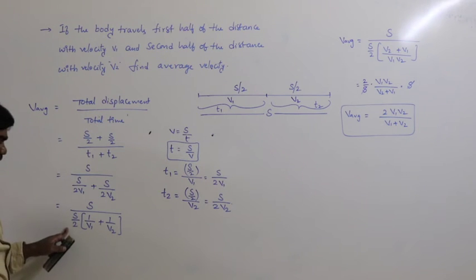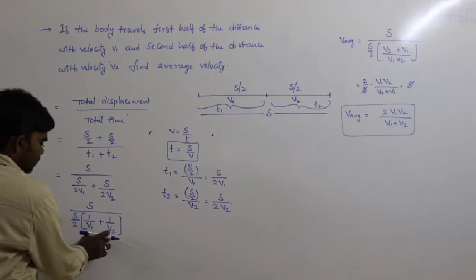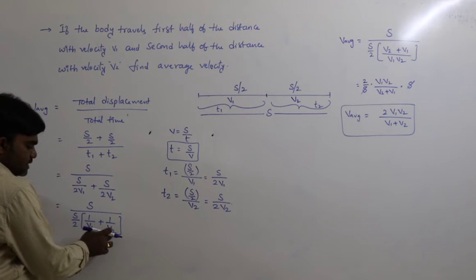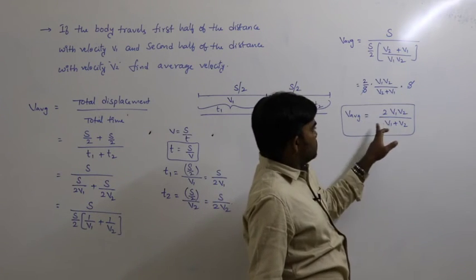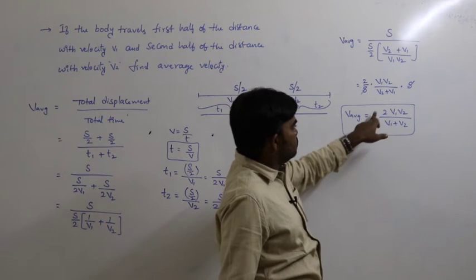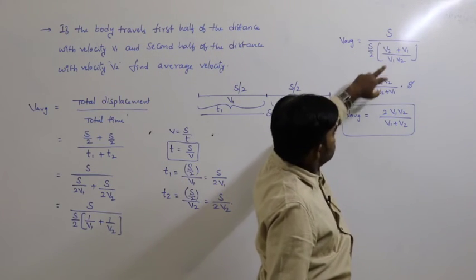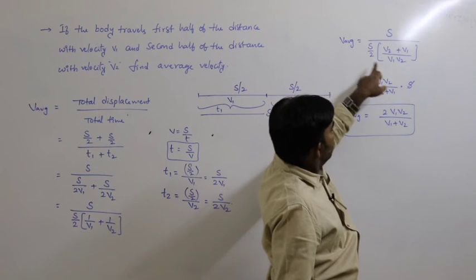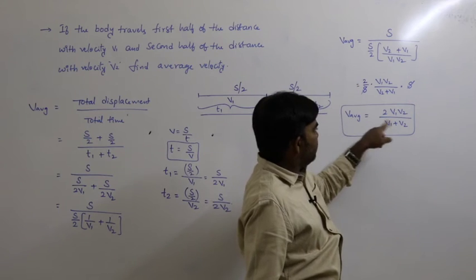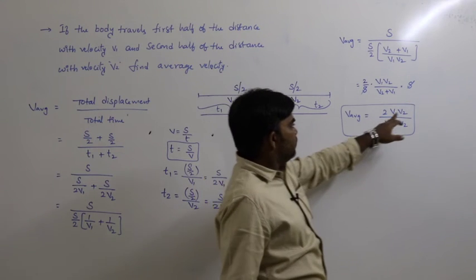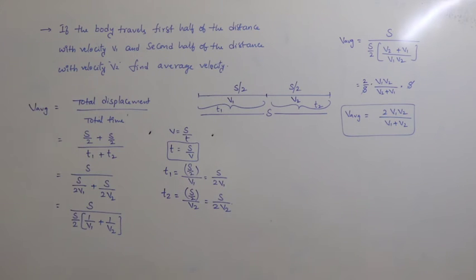Here s by 2 is common, 1 by v1 plus 1 by v2. So here 1 by v1, the v1 v2 LCM in the denominator. Now we can get this. V average is equal to 2 v1 v2 by v1 plus v2. Here the fraction is reversed, so v1 v2 comes to the numerator, and 2 by s also reversed, so 2 comes to the numerator. That is V average equals 2 v1 v2 by v1 plus v2. This is the average velocity.